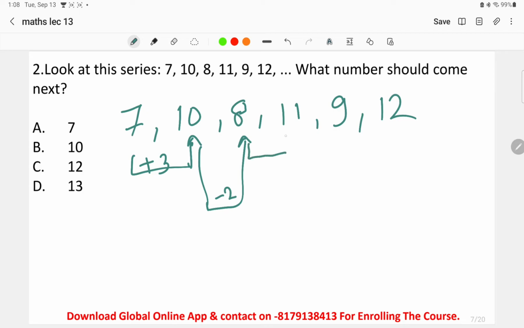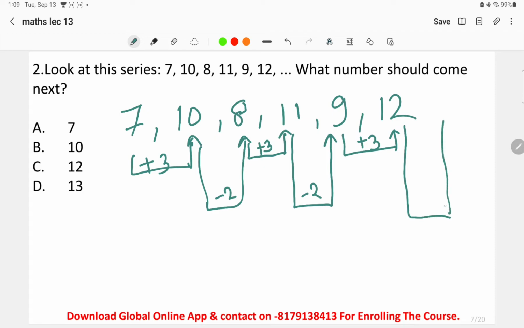When we do again 8 plus 3, it is 11, and when we are doing 11 minus 2, we are getting 9, and when we are doing 9 plus 3, we will get 12. So the next rule that we'll follow over here is 12 minus 2 to get the next number. What will we get then? 12 minus 2 will be 10. So the answer will be option B.